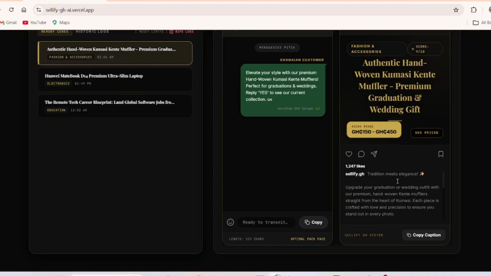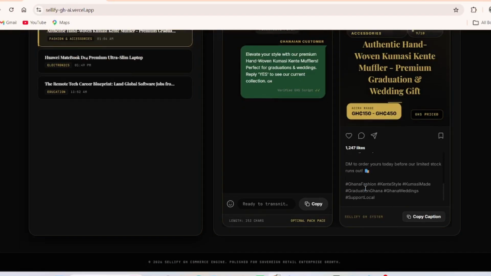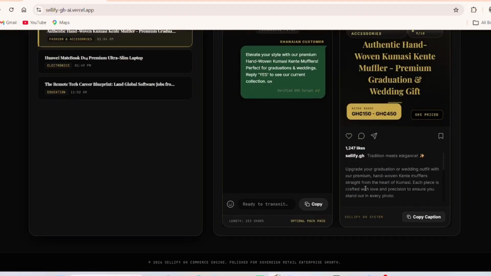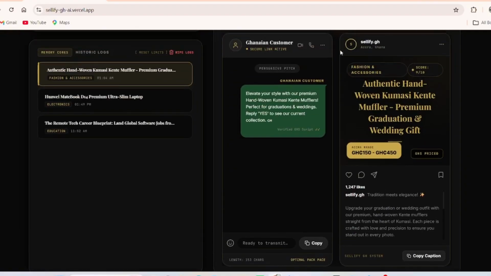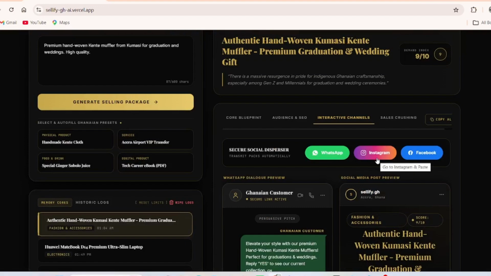Now here is the caption, so you can check the caption. The caption is very well oriented, so it will generate an Instagram-style caption, and we can copy this caption and share it on Instagram and at the same time on Facebook.